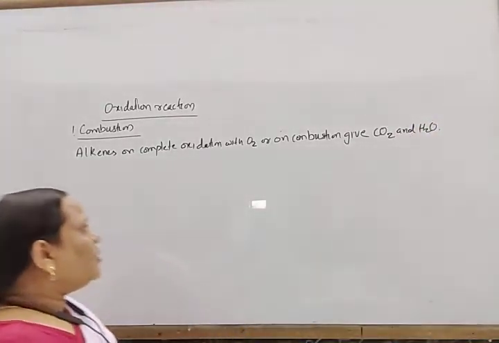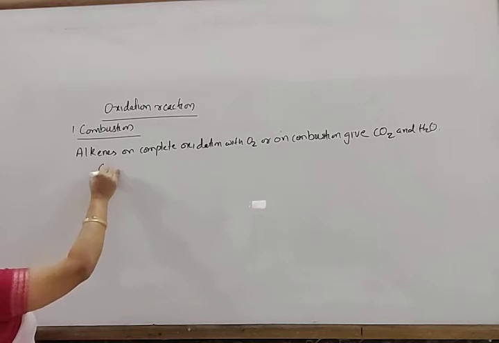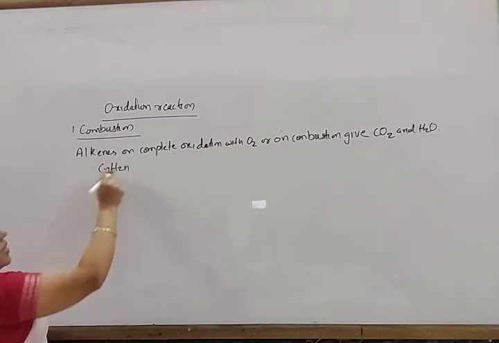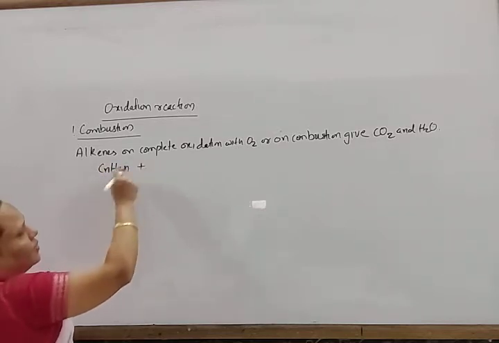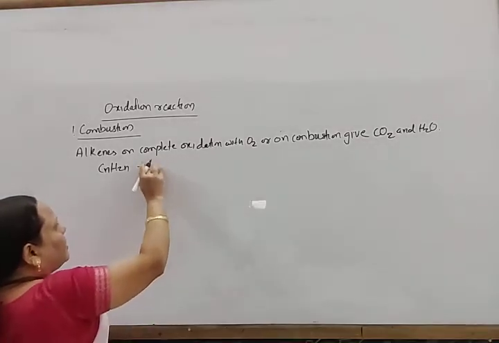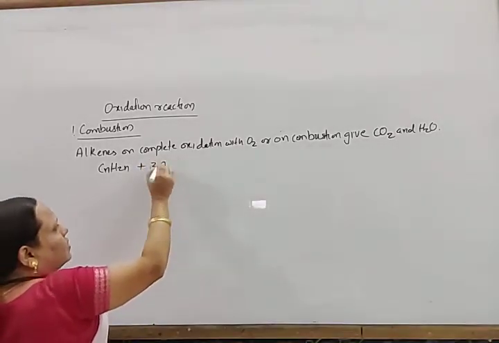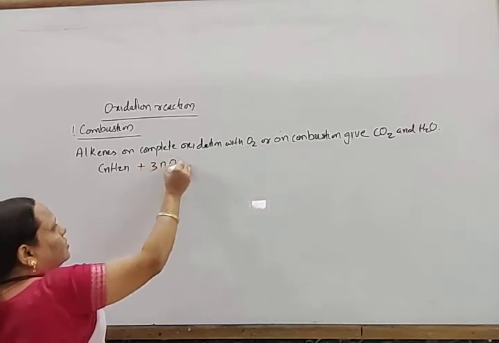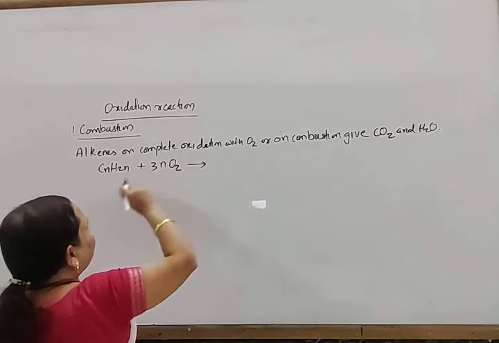The alkene has the general formula CnH2n, and it should combine with 3n by 2 moles of oxygen to give